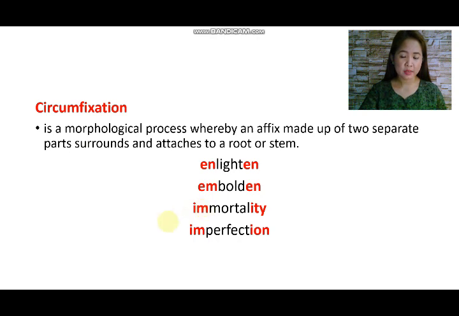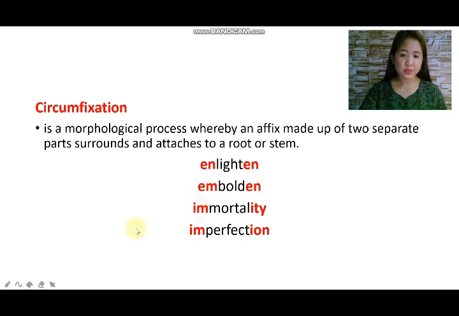We have im as the prefix and ity as the suffix. Then we also have the word imperfection from the base word or root word perfect. We have im as a prefix and ion as a suffix.